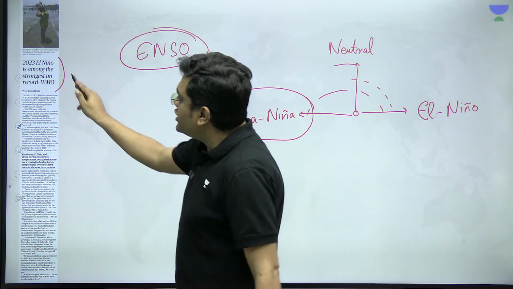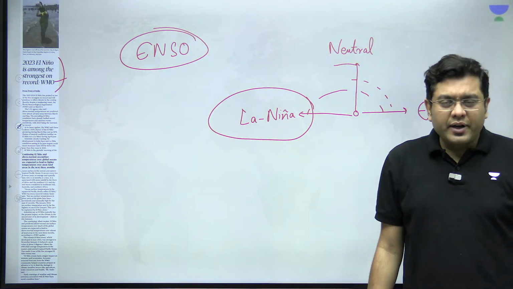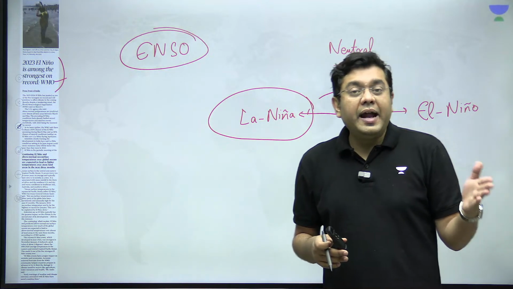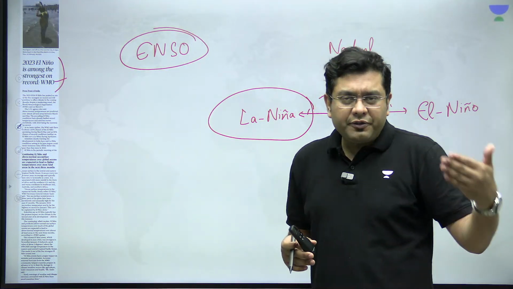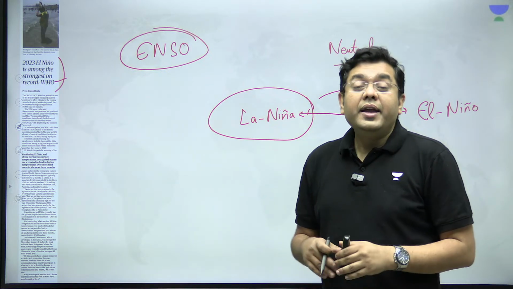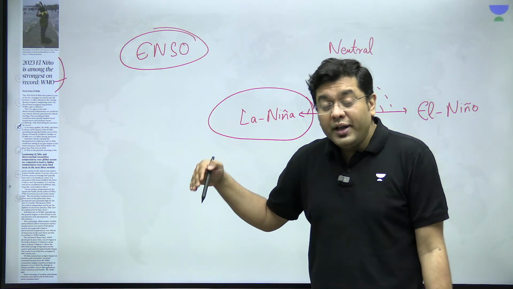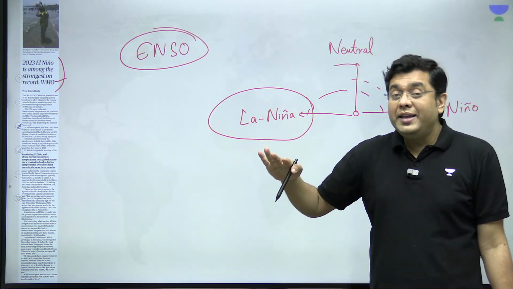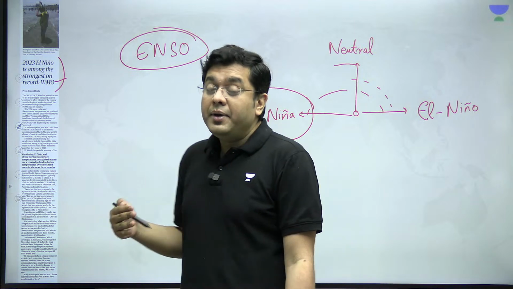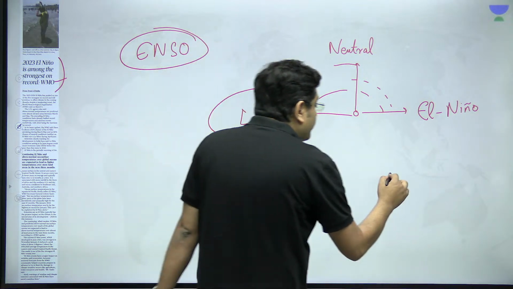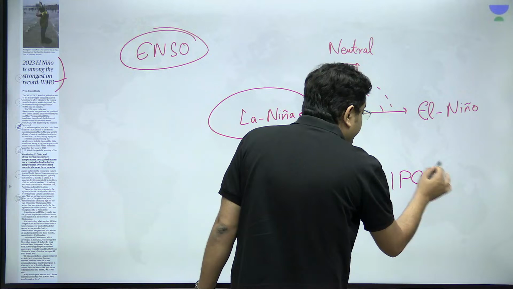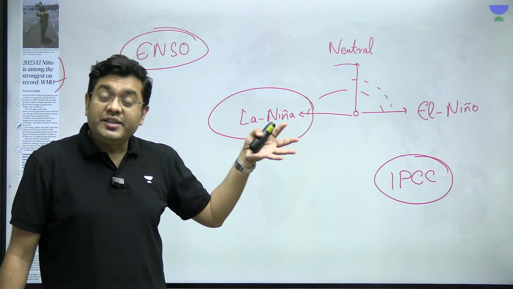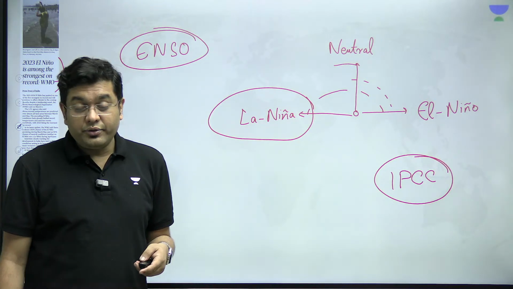WMO or World Meteorological Organization is the apex organization of the UN, which basically is responsible and accountable for all the scientific studies, meteorological studies carried out. It is a successor of the IMO, International Meteorological Organization. WMO, along with UNEP, United Nations Environment Program, were responsible for setting up of IPCC, Intergovernmental Panel on Climate Change, which monitors the climate change aspect, the emission of greenhouse gas emissions.